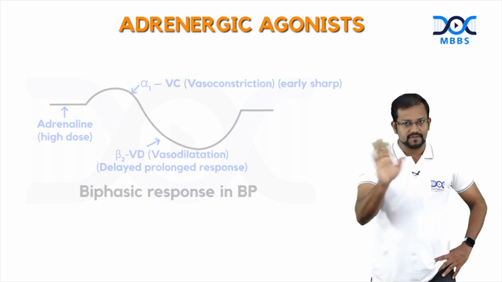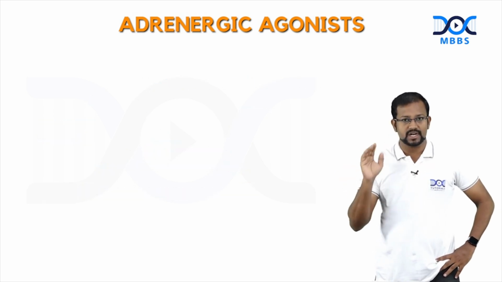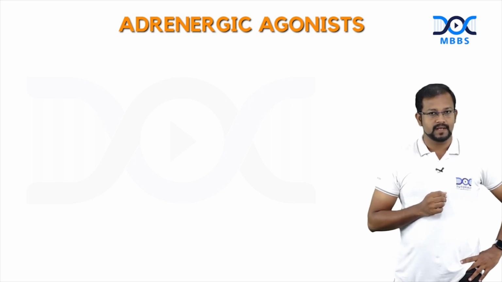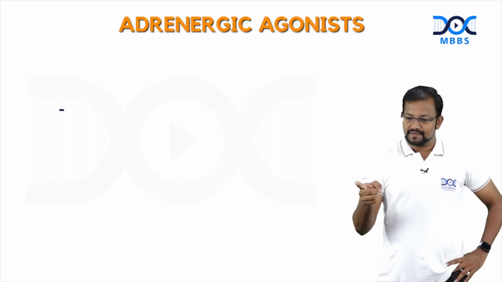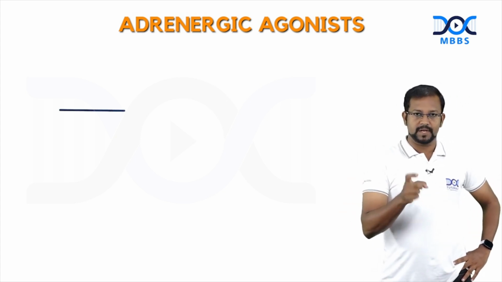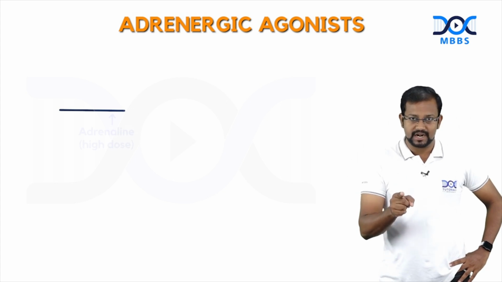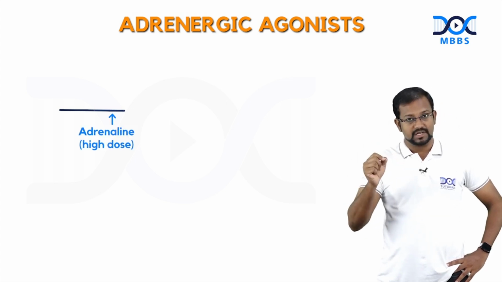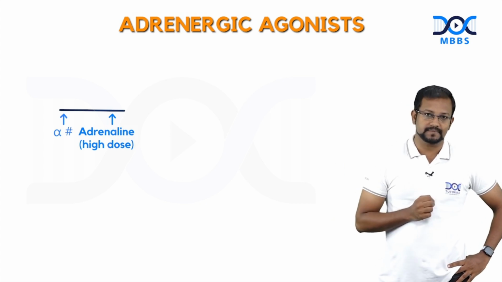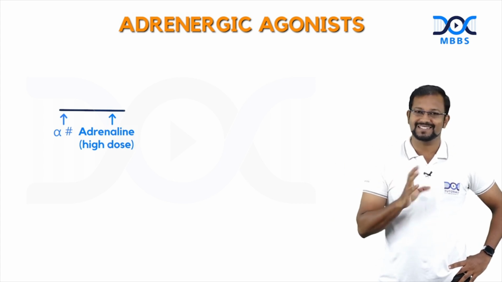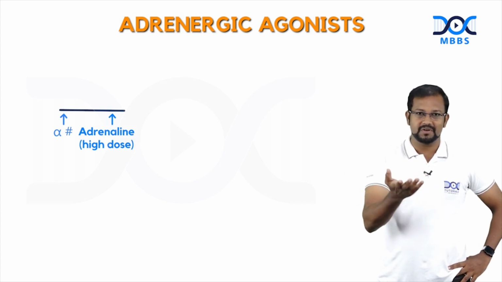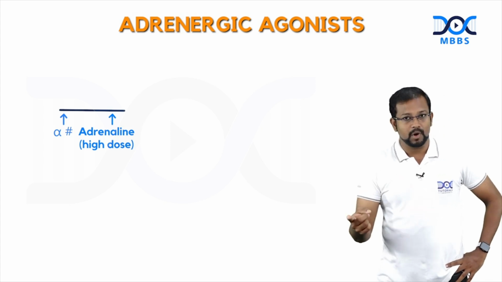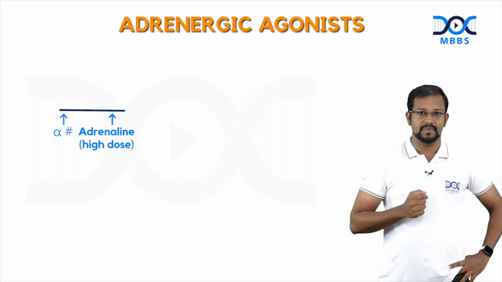Now, let's rub it off and let's try to do one more. We just try to add some more points here. Consider, I'm going to have the BP in a flat line. I'm going to administer adrenaline at high doses. But before that, I administer an alpha blocker agent. Very simple. Some of you or all of you can even guess what is going to happen. When you administer an alpha blocker, now what will happen to the blood pressure, guys?